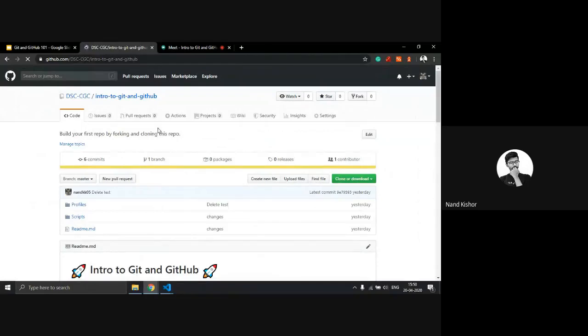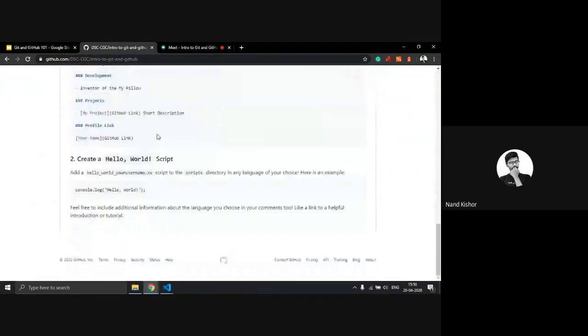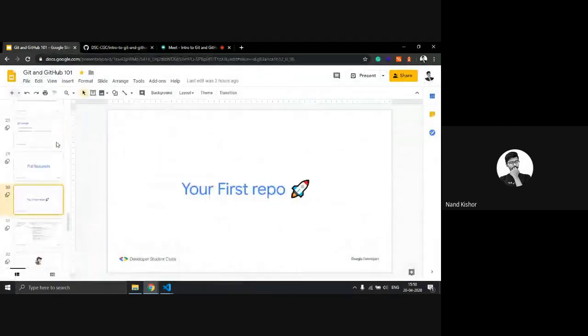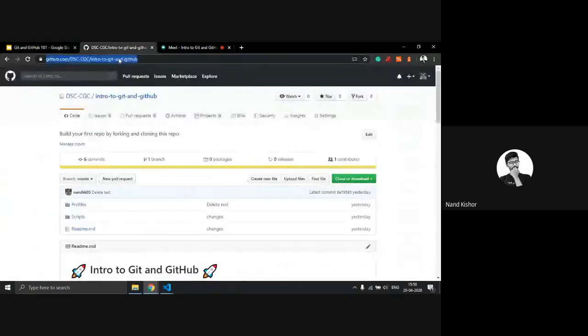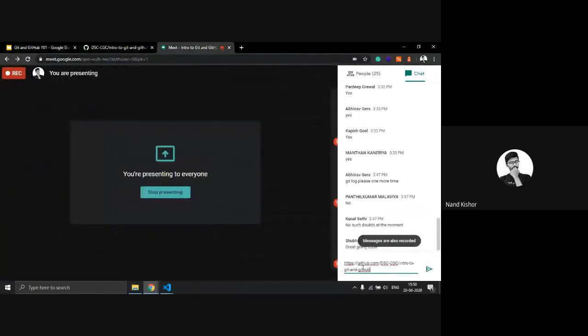Sorry. All the documentation is given over here. What you have to do right now is create a pull request. I am just giving you this link. You have to go onto this link. Just copy from here.